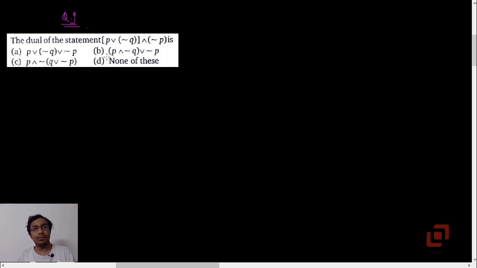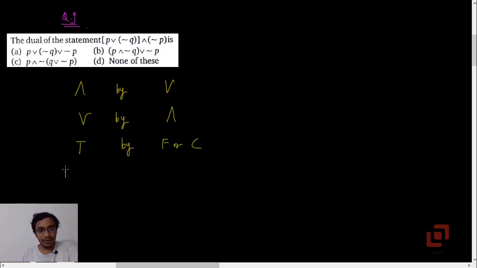The dual of the statement P or negation Q and negation P is. Now the principle of duality says replace AND by OR, OR by AND, tautologies by fallacies or contradictions, and fallacies by tautologies.